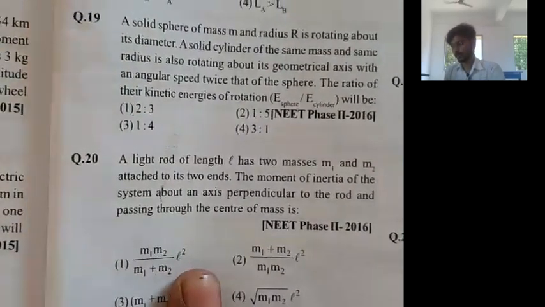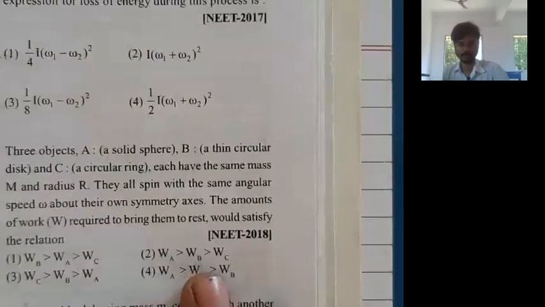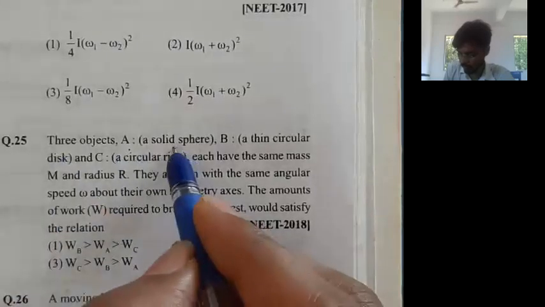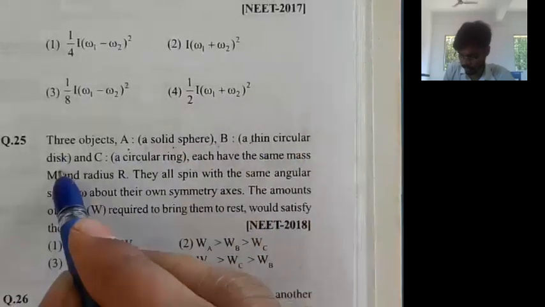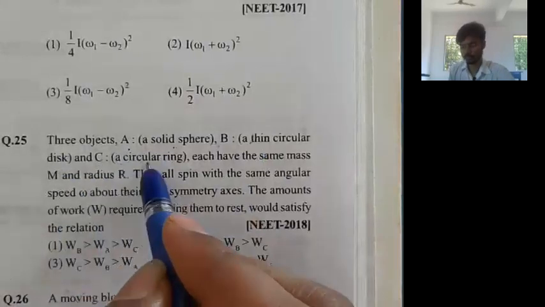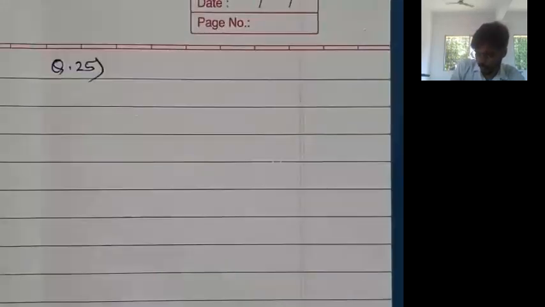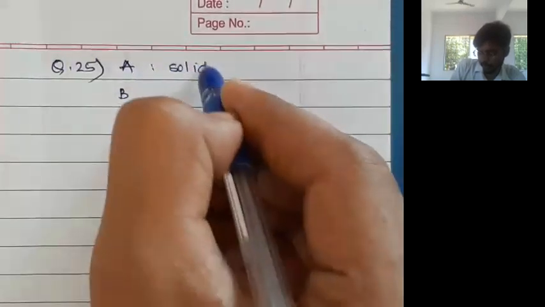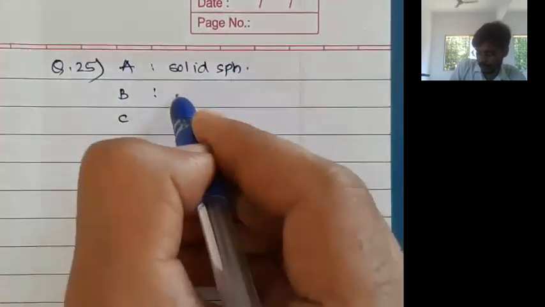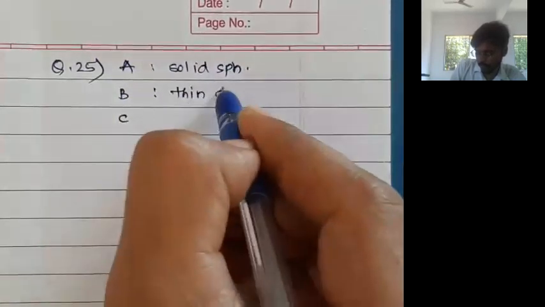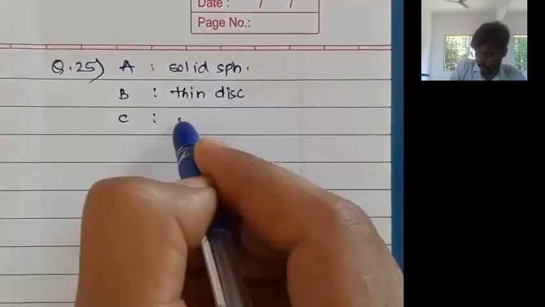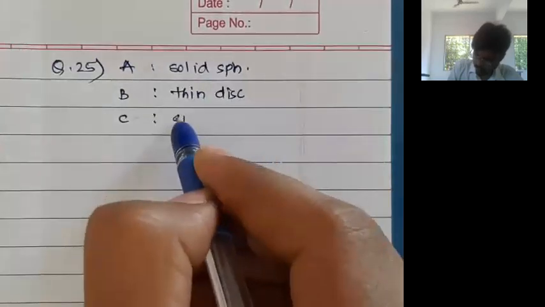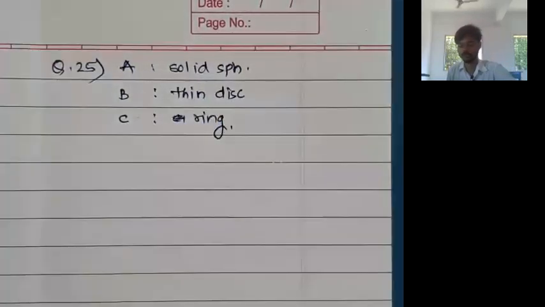Okay. So now let us solve the next question, that is question number 25. Let's see what is given in the question. Three objects: A, solid sphere; B, thin circular disc; and C is the circular ring. First is solid sphere, second is thin circular disc, third is thin circular ring. These are the three objects which are given.